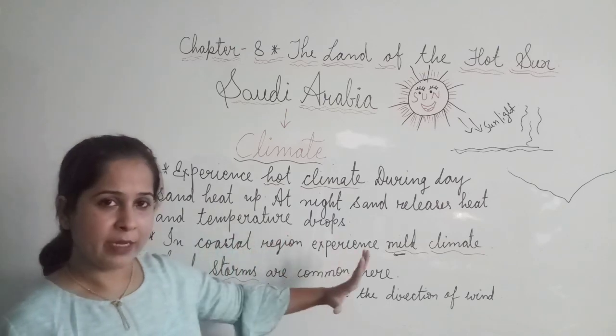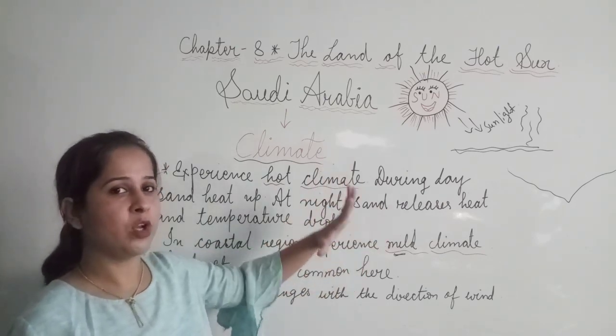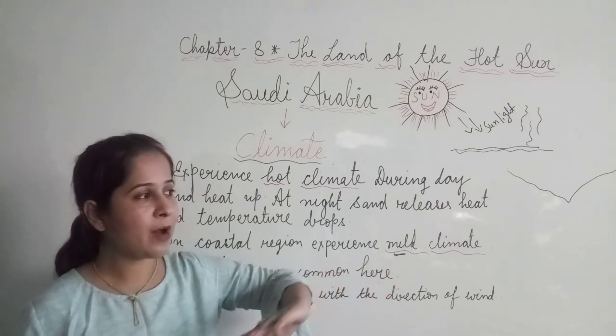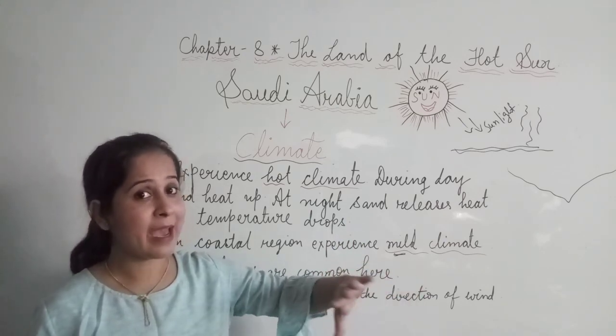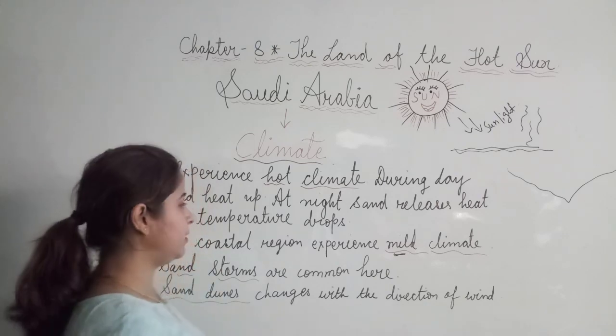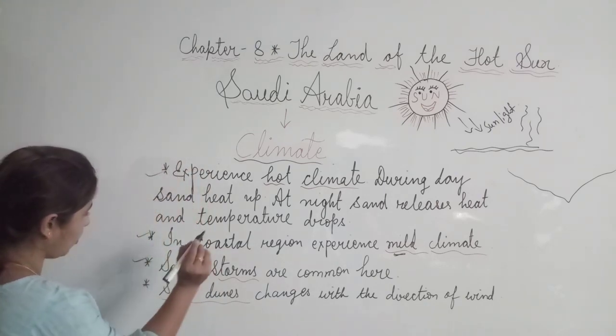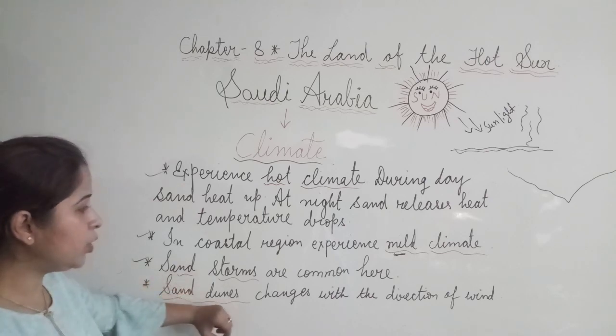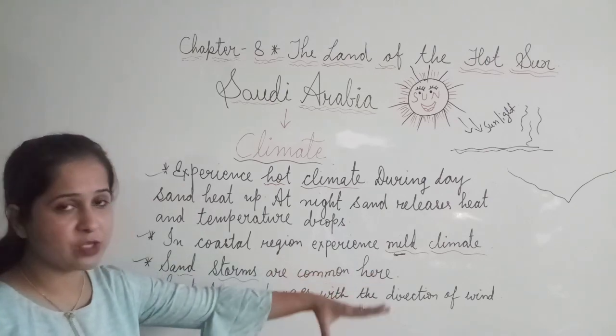Sandstorms are common here. In this area, what do you find? Sandstorm means heavy, fast blowing wind carrying sand with it. That is called a sandstorm. Fine. Next is sand dunes, which change with the direction of the wind.